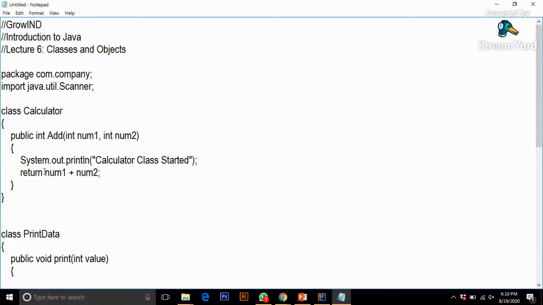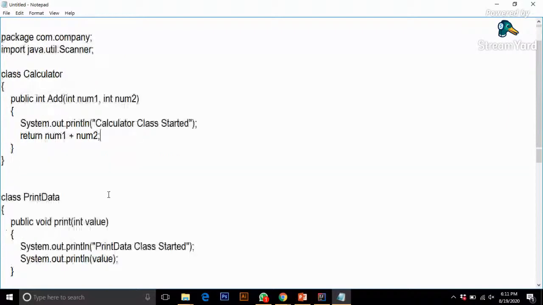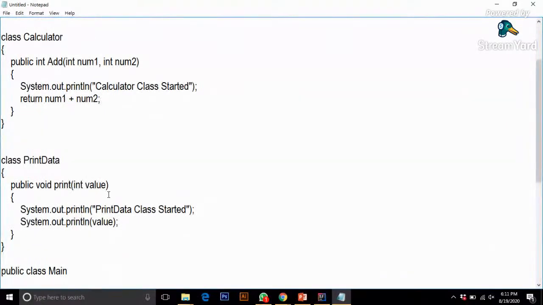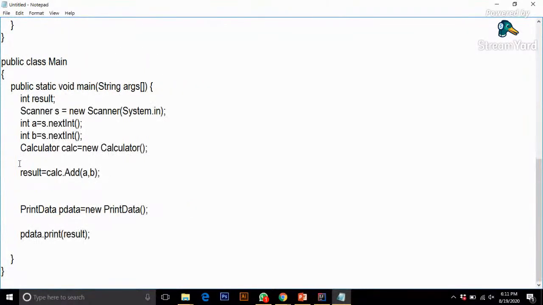Now what it would return is num1 plus num2. This addition would be an integer because both are integers and the return type is int. That's why it's perfectly fine over here. So it would return the integer value of num1 plus num2.